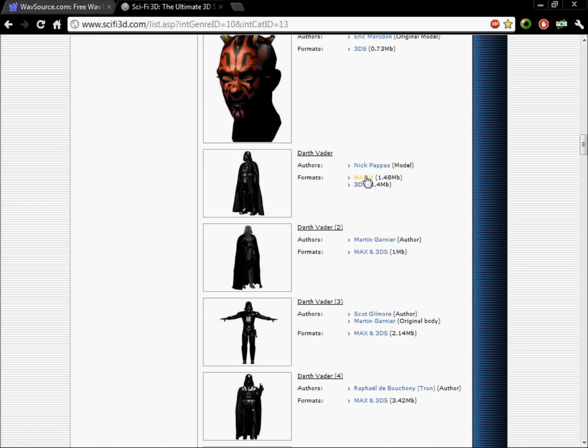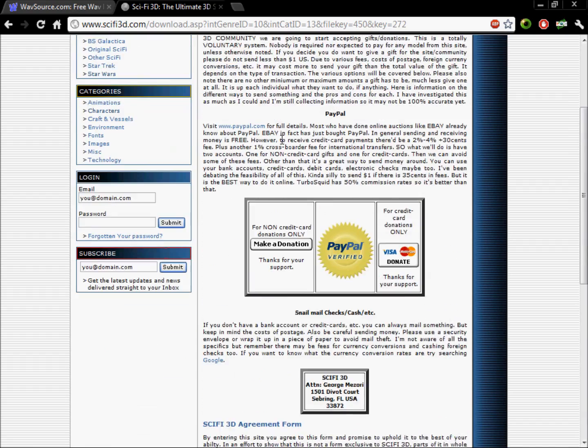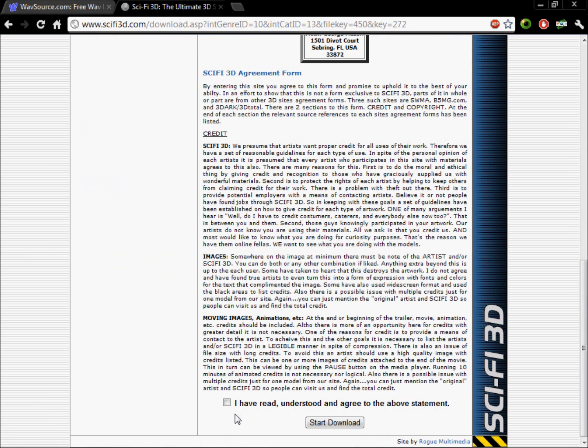Well, I already know that this top Darth Vader works and it looks like Darth Vader, but feel free to download the others. All you do is go to the side, and the author's Nick Papayas, so if I'm saying that wrong, thank you for this model, and all the others as well, but I like this one. And then you can choose your format. I'm going to choose 3DS, so 3DS Max, and then you'll click it and it'll come to this website. You'll read the terms and conditions, which I've already read. You can make a donation if you want, but then we're going to tick the box here, I agree, and then click start download. As soon as you start that, it'll start downloading. This file's about 5 MB and it takes a while to download, so I've already done it before the tutorial to save having to break.